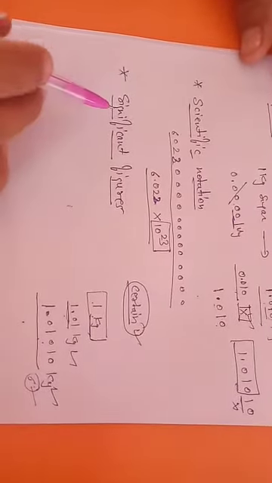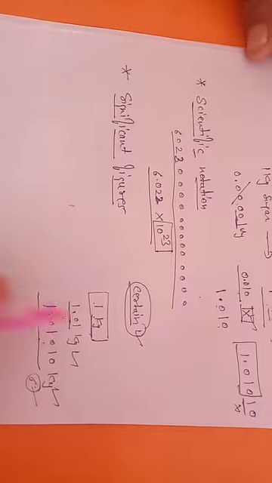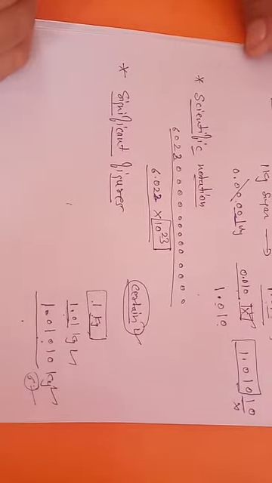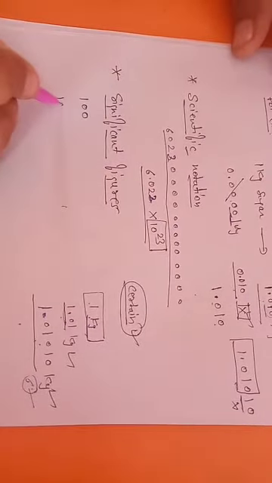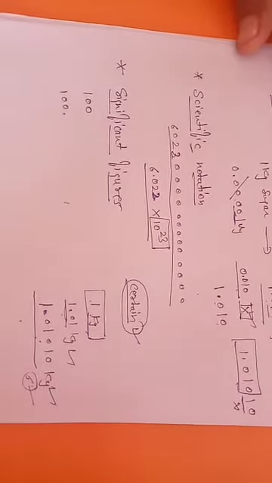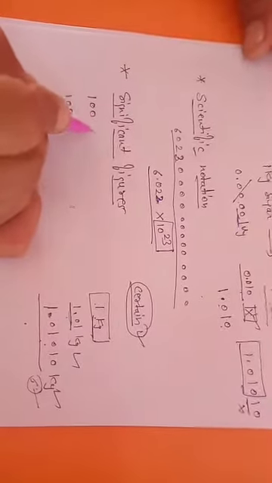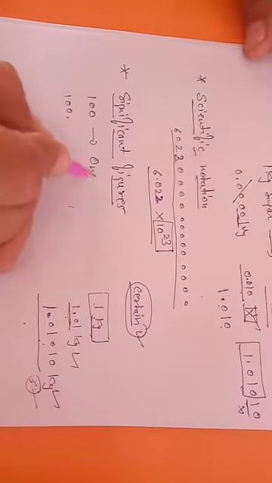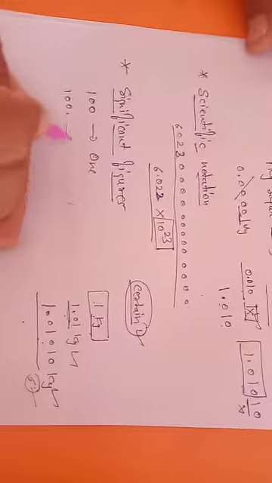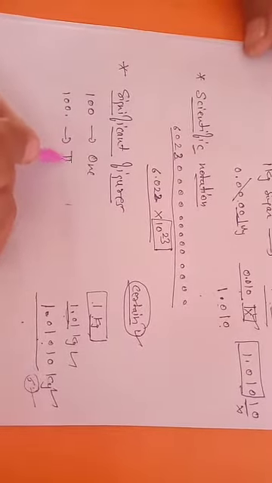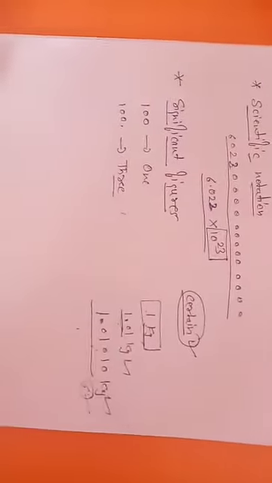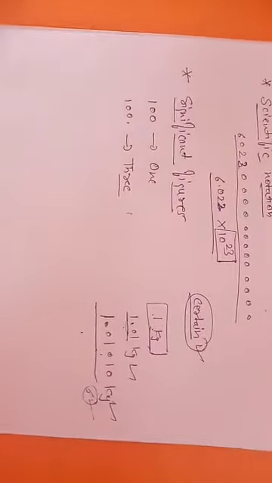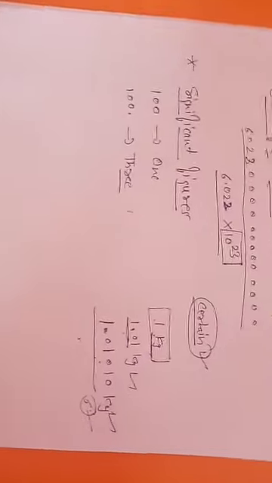There are different methods to know the significant figures in a measurement, depending on how it is written.